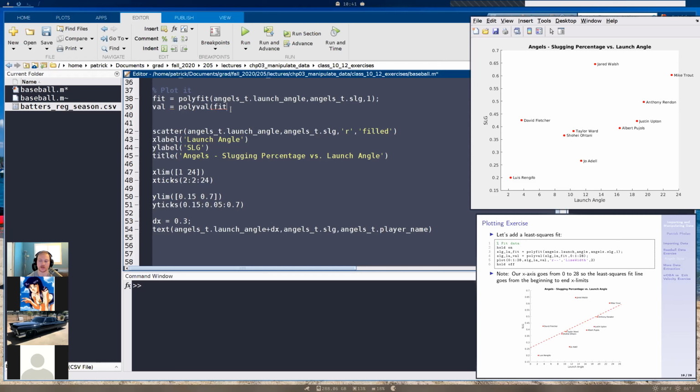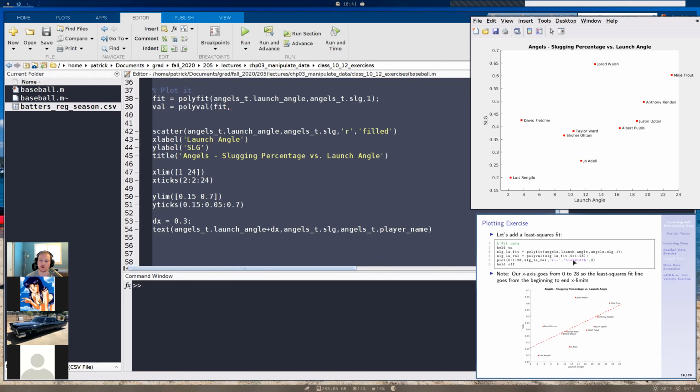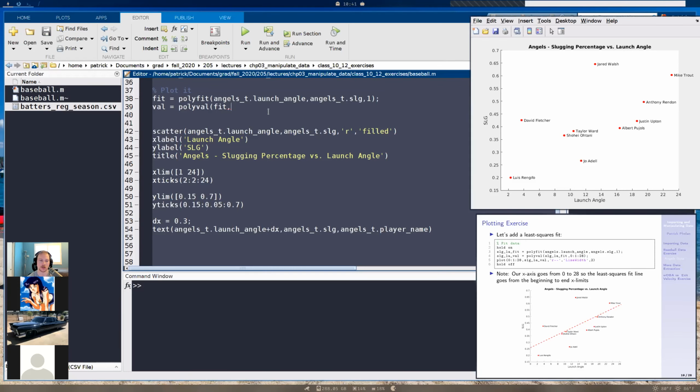In my slides I did 0 to 28 with a step of 1, but actually I want to type angels_t.launch_angle. That's our x data, and that's going from 0 to 26.